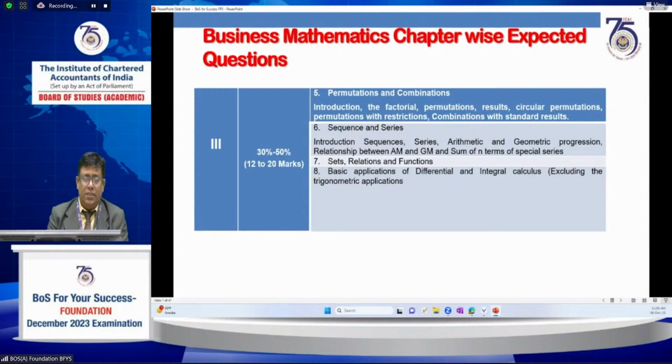A maximum of 12 to 20 marks will arise from the portion of permutations, combinations, sequences, series, sets, relations and basic applications of differential calculus.